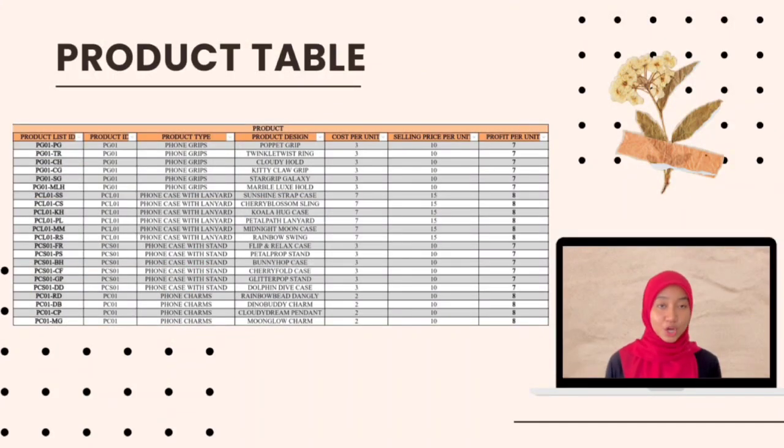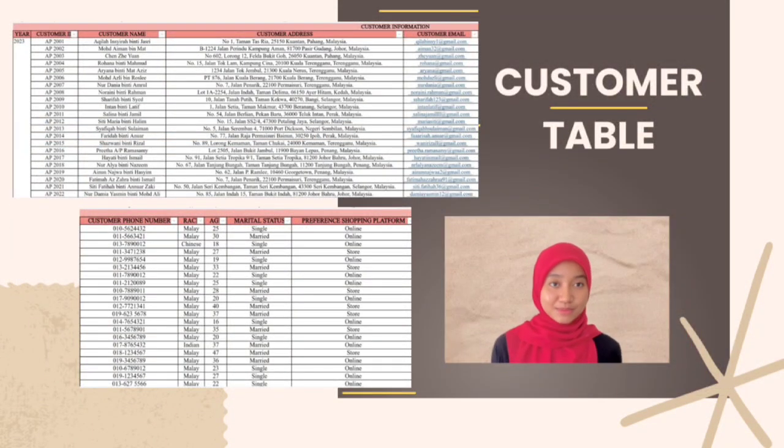For the first table, which is the product table, the attributes are product list ID, product type, product design, cost per unit, selling price per unit, and profit per unit. Next is the customer table. The attributes for this table are customer ID, customer name, customer address, customer email, customer phone number, race, age, marital status, and preferred shopping platform.